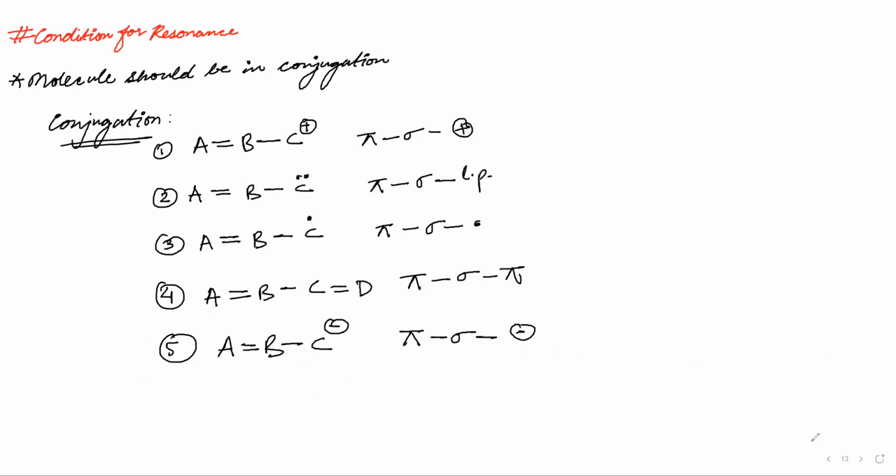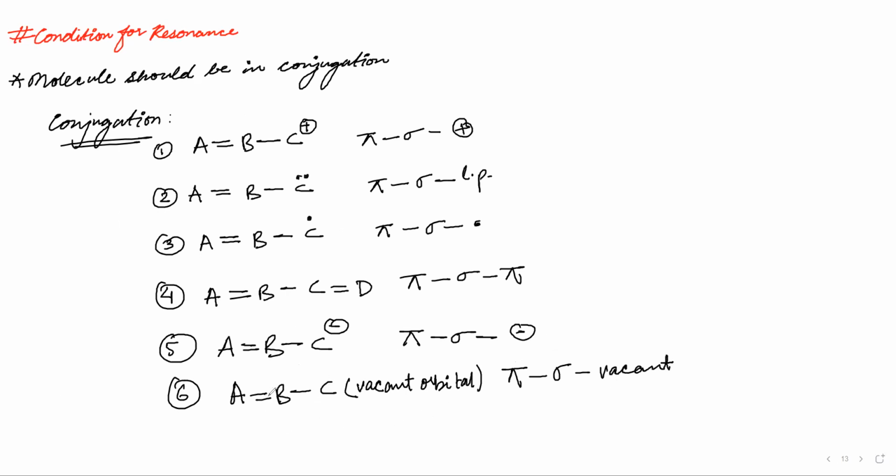Okay, Jubana, in the previous slide, you have to add one more. I forgot one more, and at end I will write it A double bond B single bond C, and I will not write anything here, but I will write in bracket vacant orbital. Okay, and this will be pi sigma vacant. Okay, just add this sixth case in conjugation, the sixth case. Okay, then.